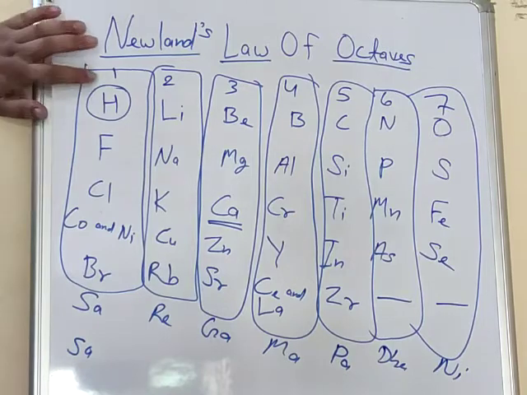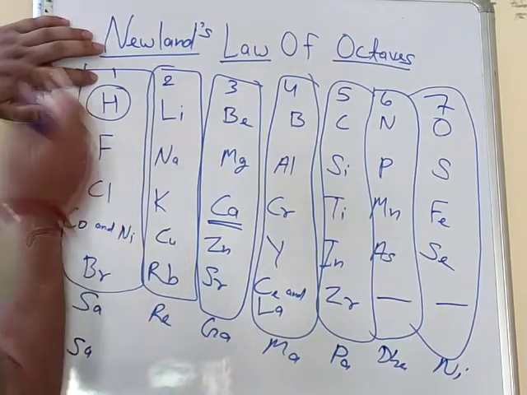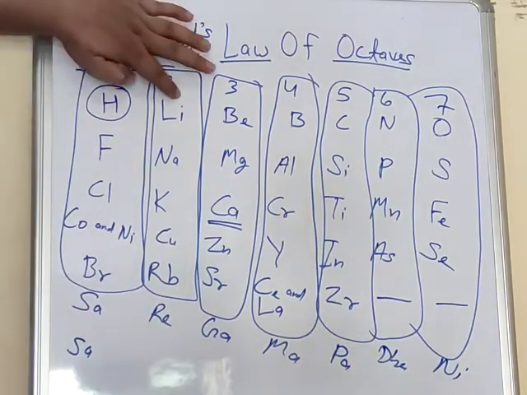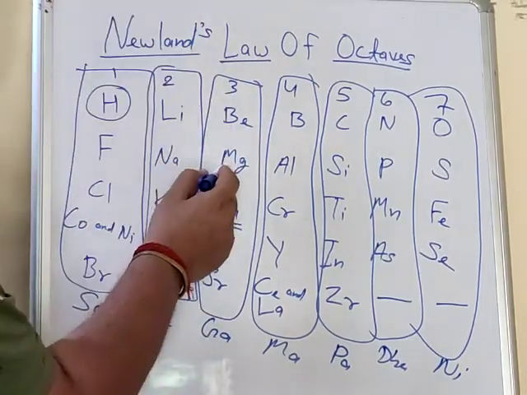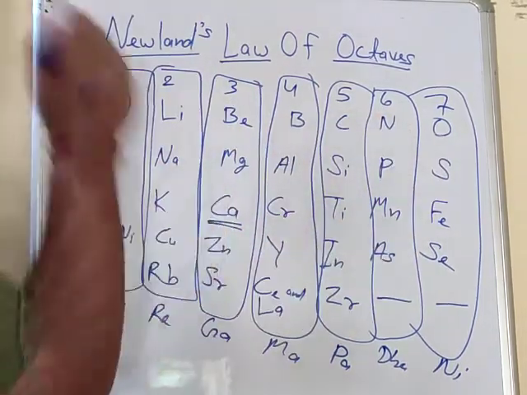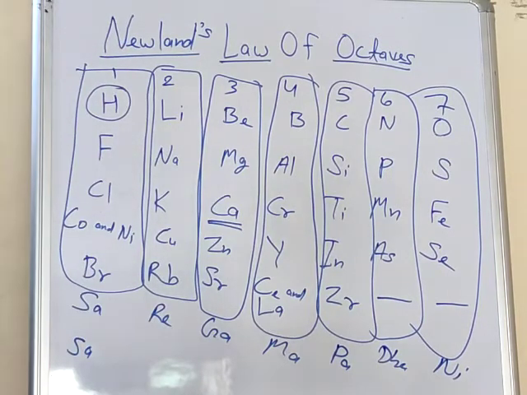If you are counting from here, your eighth element will be fluorine. If you start from lithium, your eighth element will be sodium. If you start from magnesium, your eighth element will be calcium. So every eighth element will have the same chemical properties. Understood? There is no confusion.